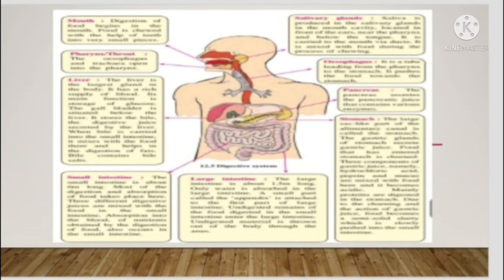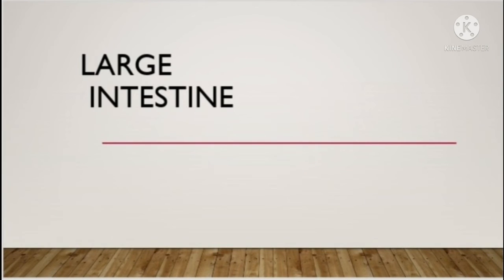Now the various important glands of the digestive system, their secretions and their functions. The mouth contains salivary glands which contain ptyalin, which converts starch into maltose. That is the function of the salivary glands. The stomach contains gastric glands which secrete gastric juice: hydrochloric acid, pepsin and mucus. They make food acidic, break down protein, and protect the inner lining of the stomach from hydrochloric acid.